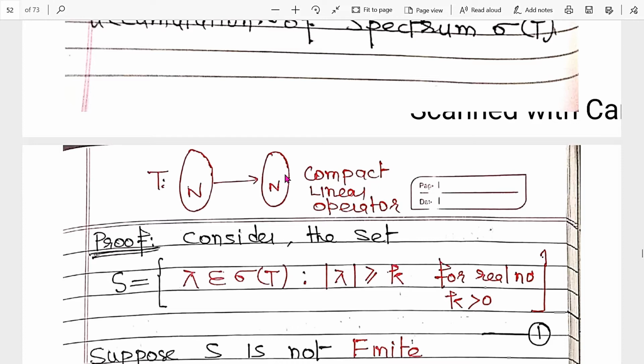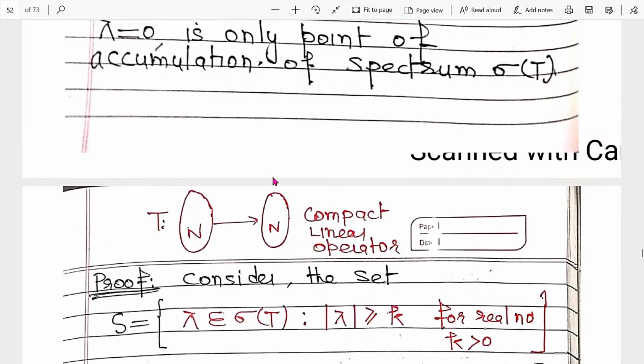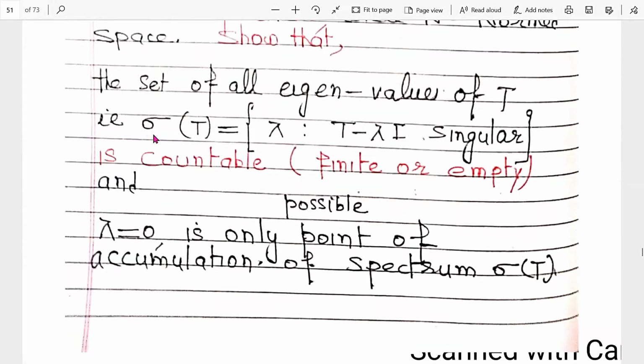Clear? So that is the first definition. Second, for every bounded sequence, its image has a convergent subsequence. The image of a bounded sequence has a convergent subsequence. So this is the second definition of a compact linear operator. My aim is to prove that this set is countable. What is this? It is the eigenvalues.